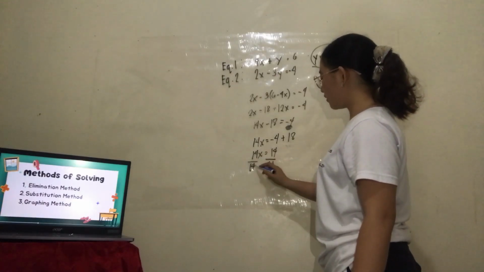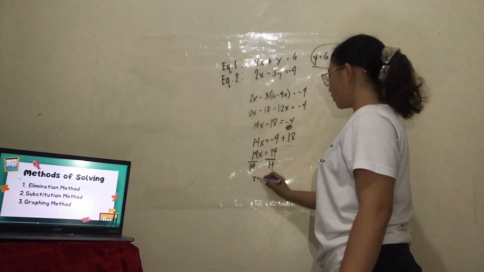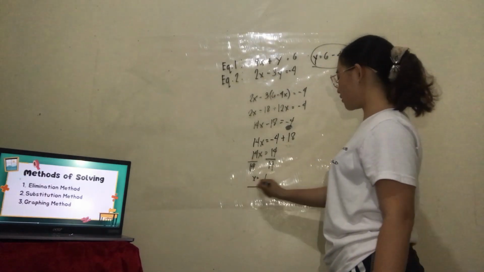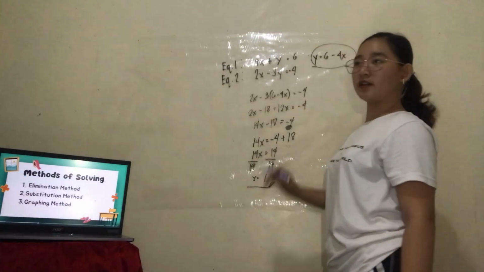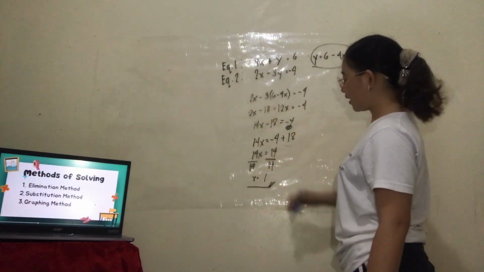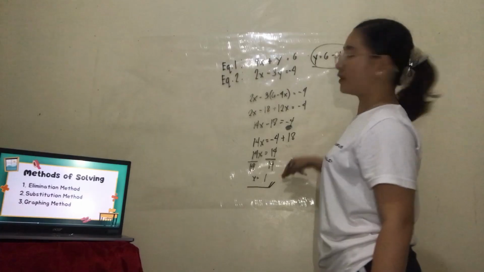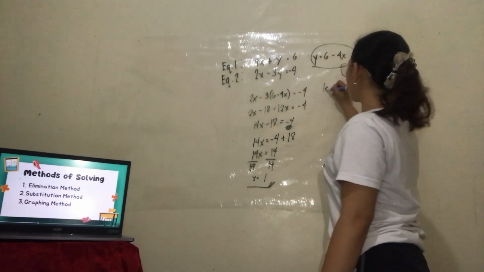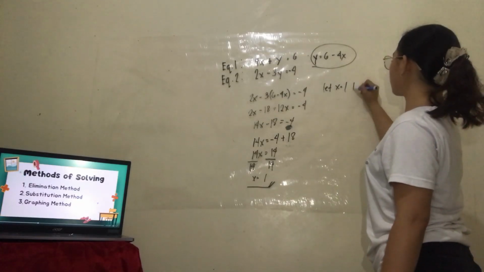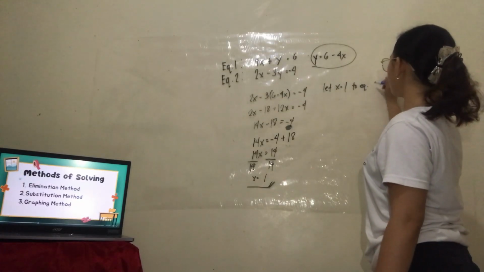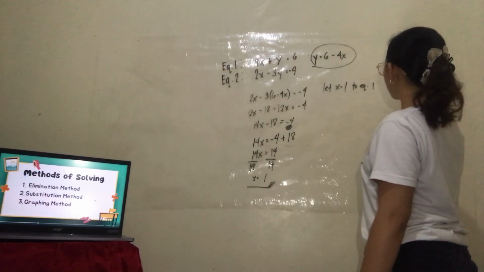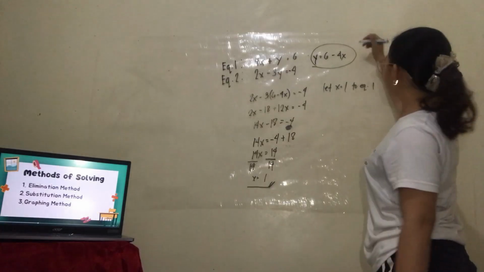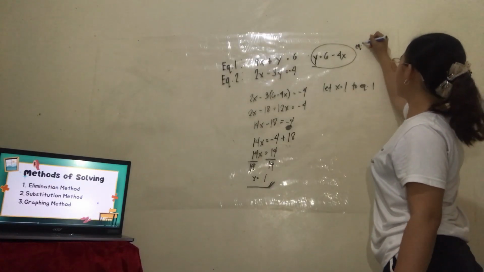So we can cancel this. We have x is equal to 14 divided by 14, which is 1. So the value of x is 1. To get the value of y, we're going to substitute this value of x into the equations. Let us use equation 1 again, or rather this equation. Let's say this is equation 3.